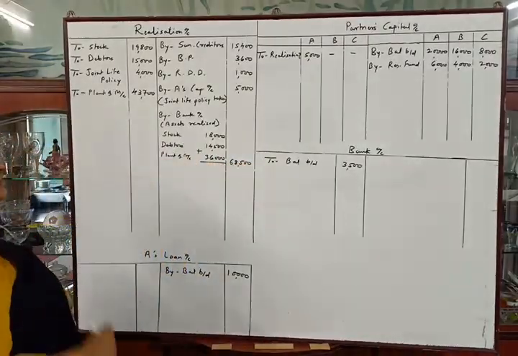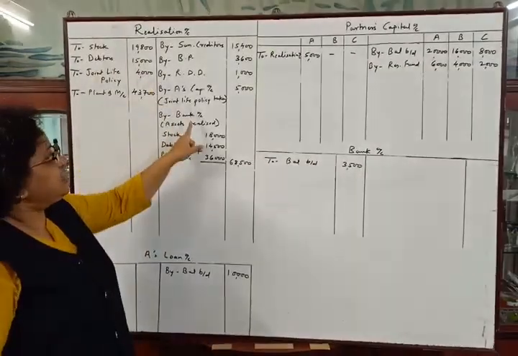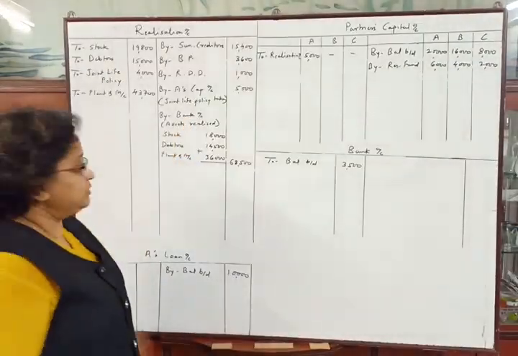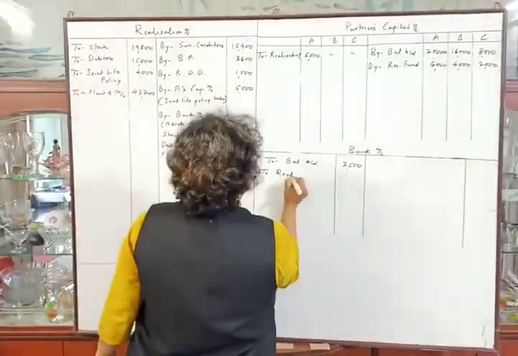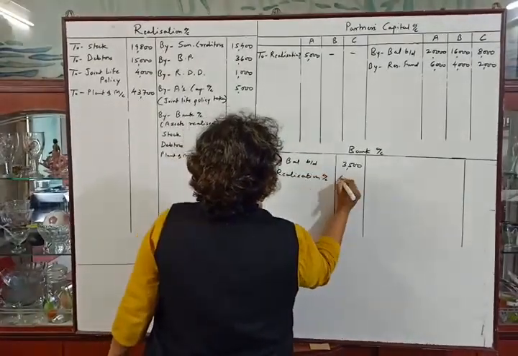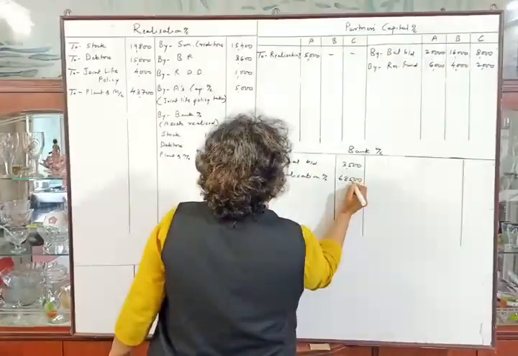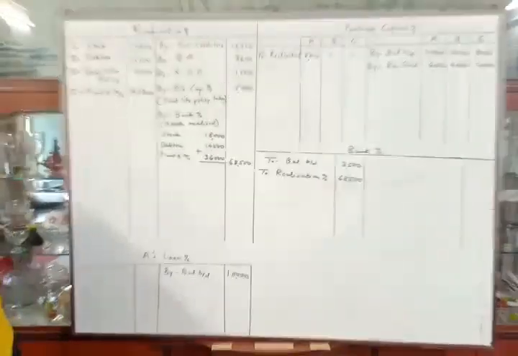It is correct. Let's make the second posting. Credit side of realization account, bank account, means debit side of bank account to realization account. 68,500. Okay. Then the next adjustment.